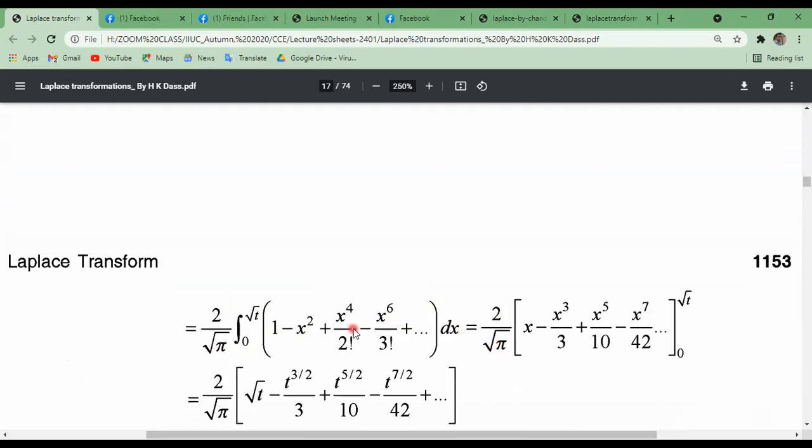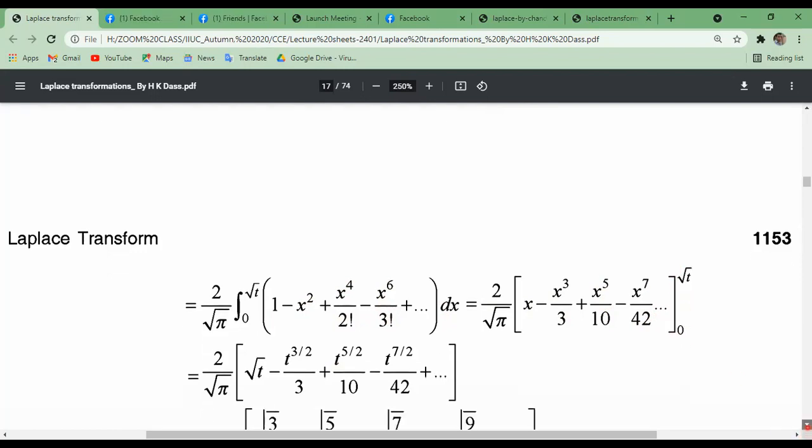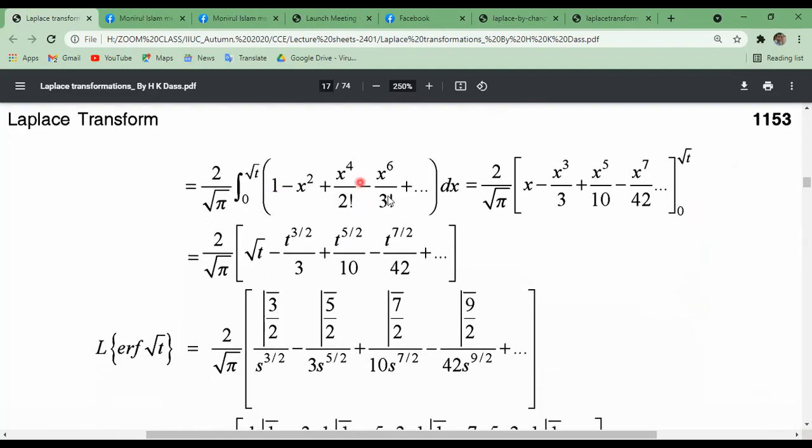So 2 divided by root over pi, the integration of 1 with respect to x is x, x square integration is x cube by 3, x to the power 4 integration is x to the power 5 by 5, 5 into 2 is 10, then x to the power 6 integration is x to the power 7 by 7, then factorial 3 means 6, 6 times 7 is 42, and so on in this way, with limit 0 to root over t. Just putting the upper limit x equals root over t, we get this one. If we put the lower limit 0, all will be 0, so no need to put it.